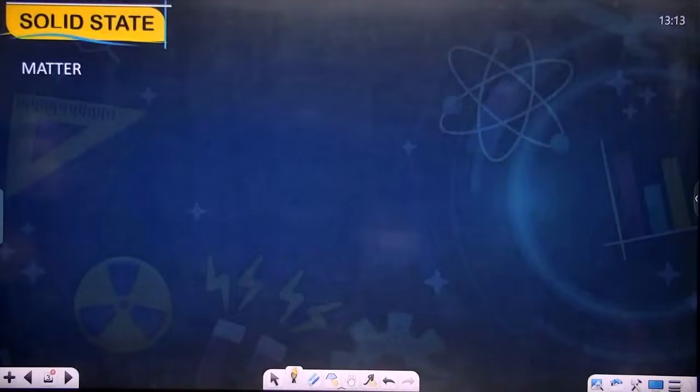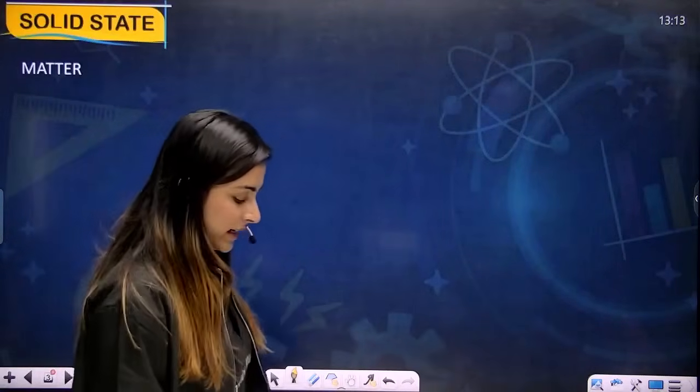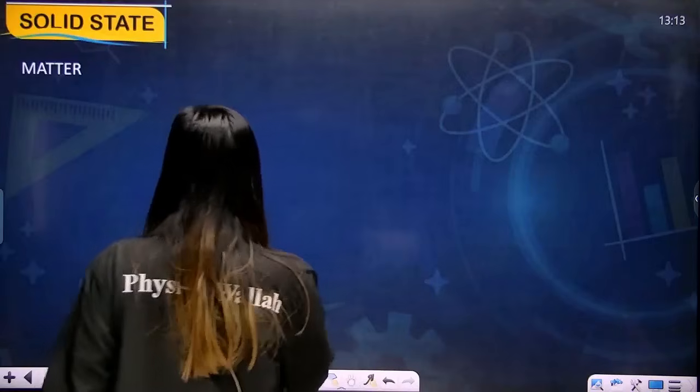So let's discuss solid state. My dear students, the first question that should come into your mind is, what is matter? Matter is anything that occupies space and has mass. This is the basic definition you have studied. So let's write this definition first. What is matter?